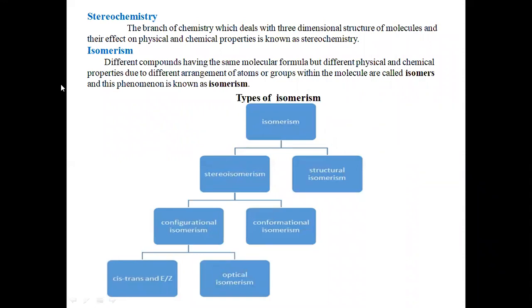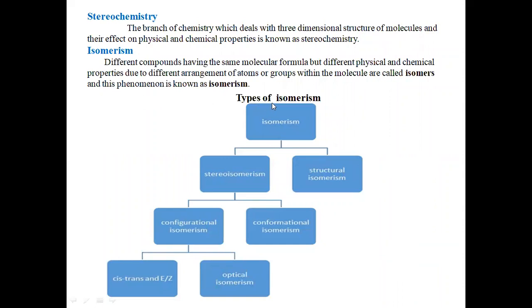The difference in the physical and chemical properties of the compounds is due to the different arrangement of atoms or groups within the molecule. So such compounds are called isomers, and the whole phenomenon is known as isomerism.